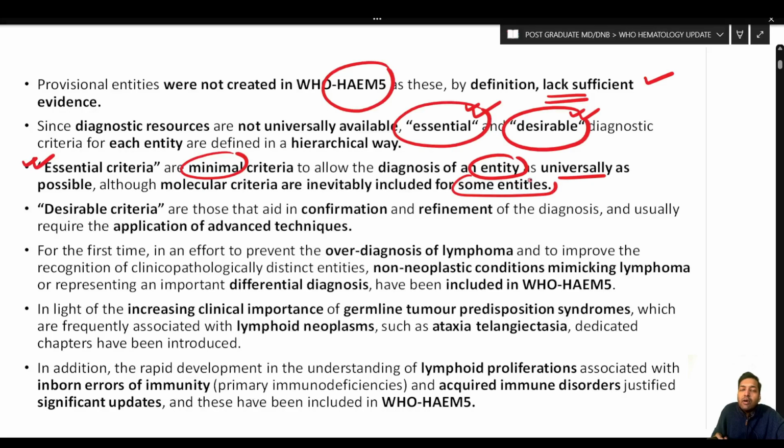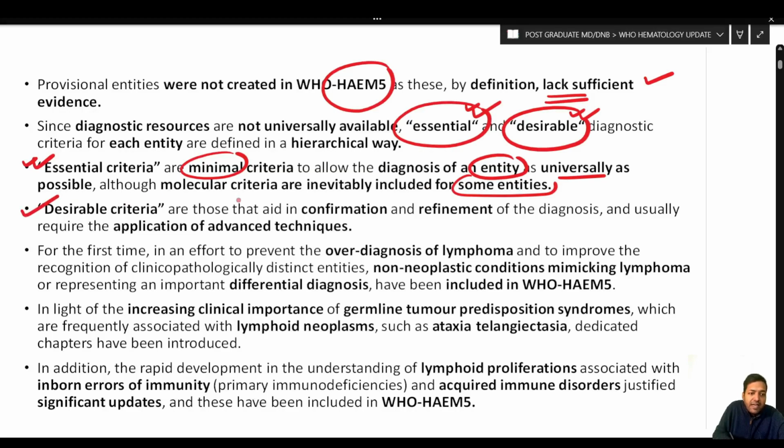For example, if you are giving certain criteria based on next generation sequencing or some molecular testing, molecular testing is not available everywhere, and not all countries will be able to afford to provide free of cost molecular analysis for the general public. So that is why they have certain essential criteria which can be utilized in all the under-resourced countries.